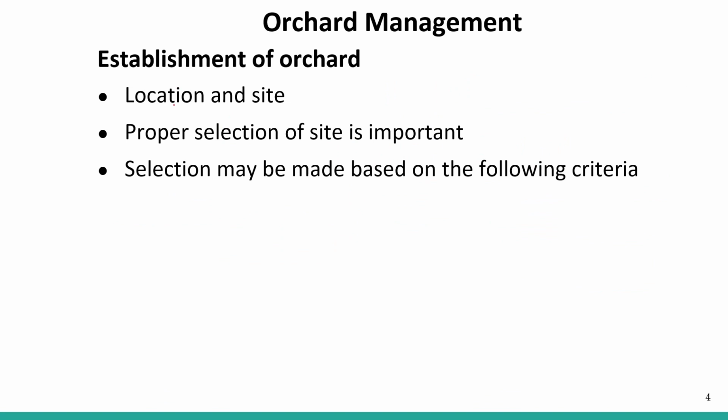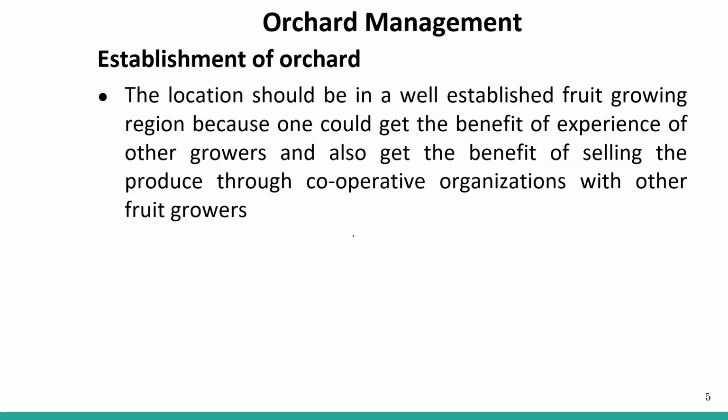Next, location and site. What is the location where we are going to establish an orchard? That is very important. Proper selection of site is important, and selection may be based on the following criteria. So we are selecting the piece of land for making an orchard on the basis of some criteria. So let us see what those criteria are.